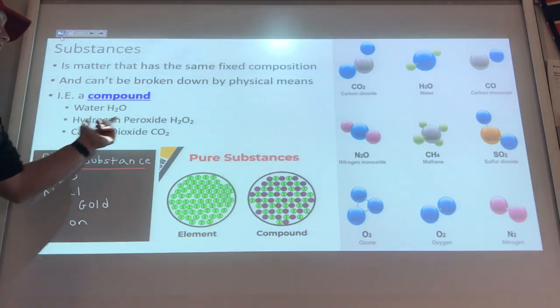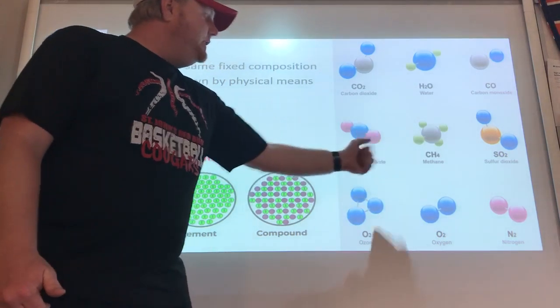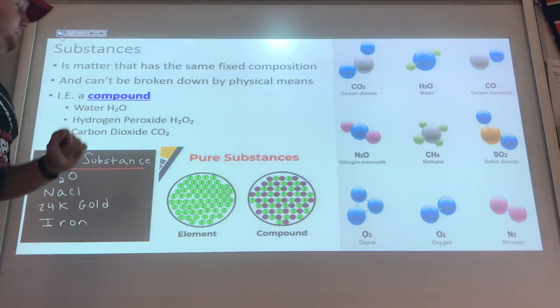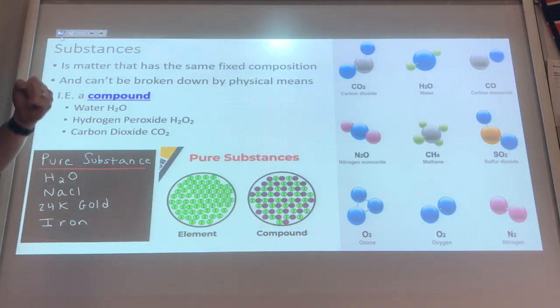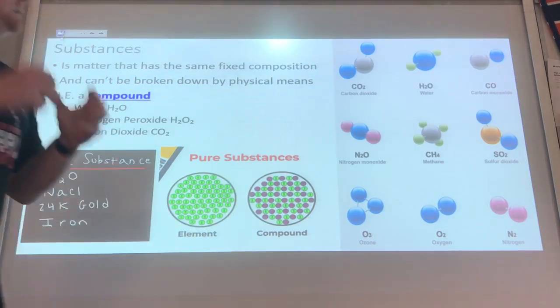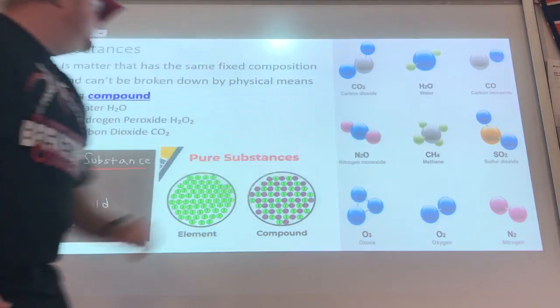Water, H2O, hydrogen peroxide, H2O2, carbon dioxide, and all these other ones that are over here, okay? Now, two specific types of substances are elements that are made of only one substance, and compounds that are put together in certain and specific ratios. All right?